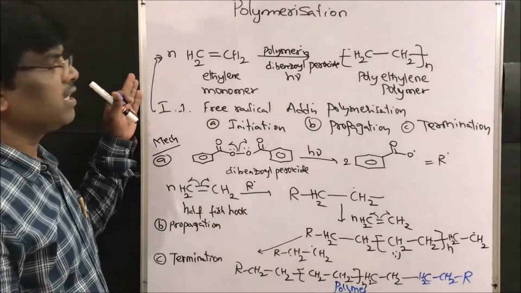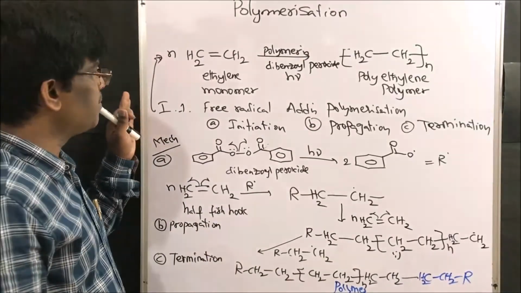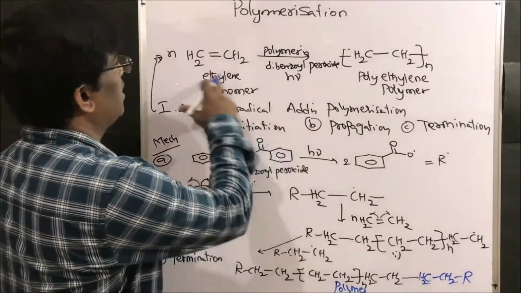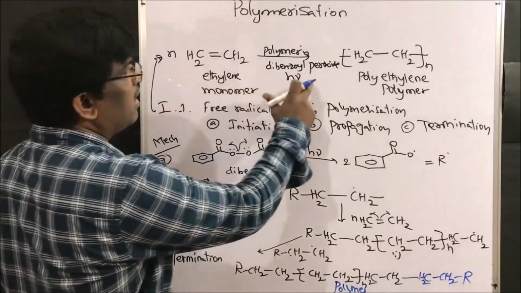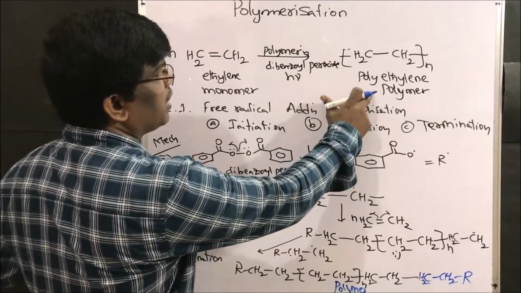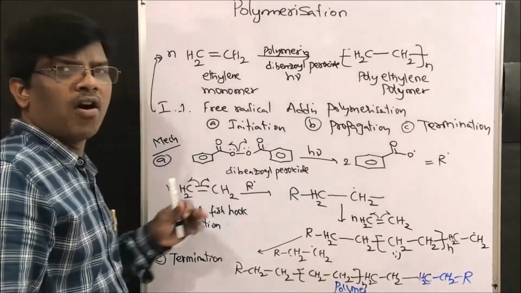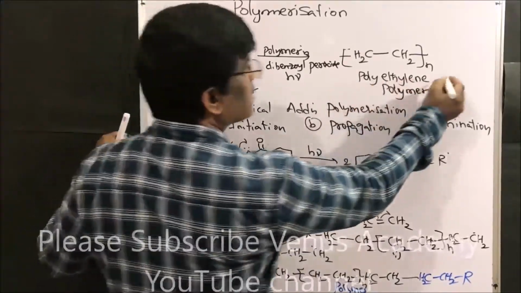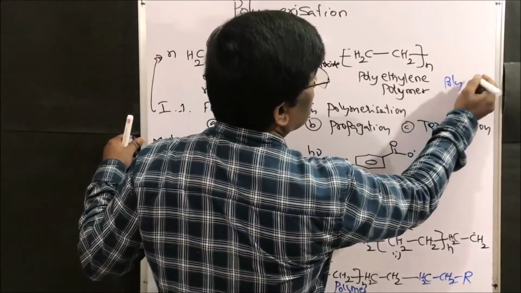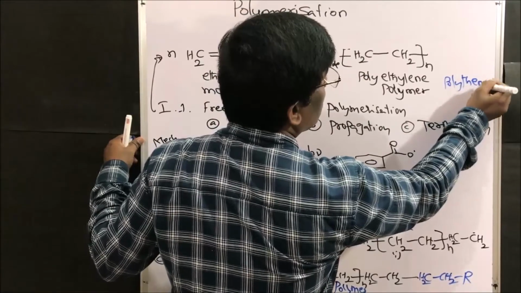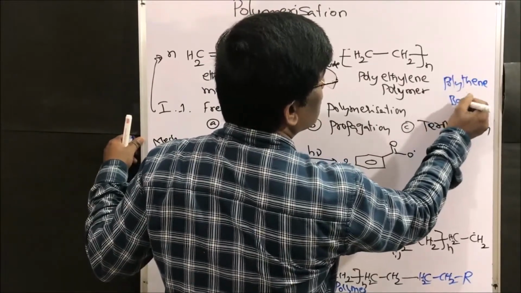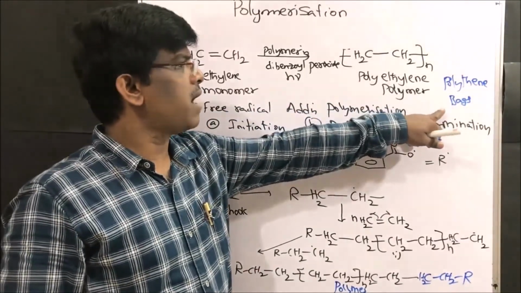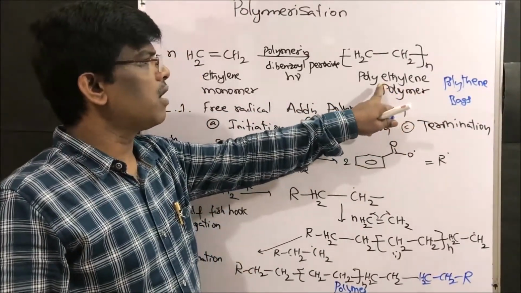In polymerization, there are 2 major types. Under addition polymerization, free radical addition polymerization, an example is ethylene. Upon polymerization, we get polyethylene. What is polyethylene? Polythene bags, which we commonly use. So polythene bags are polyethylene polymer. These polythene bags are prepared from this polymer of polyethylene.